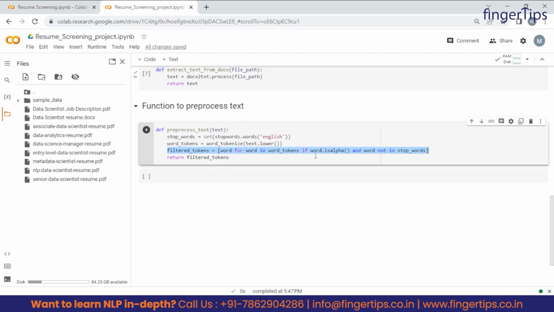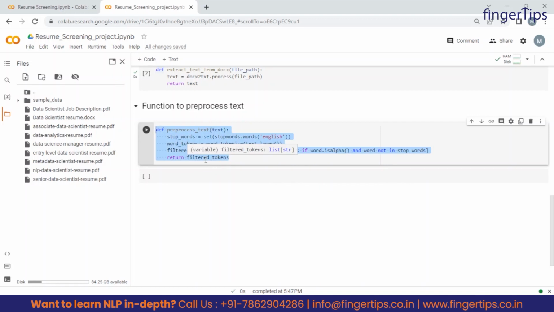So whatever special characters or numeric words we have, it will filter out those words and keep, with word.isalpha, only those words which are alphabetic in nature, right? And this means the words that are not in stop words, only those words will be kept. And guys, this is the for loop, word for word in word_tokens. It simply means that we want only those words from these tokens which are alphabetic in nature and which shouldn't be in that stop words list which we have seen right now.